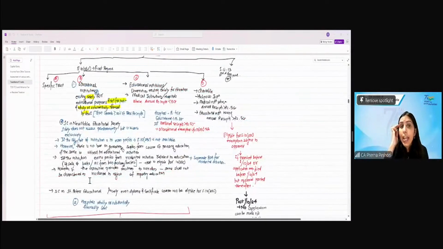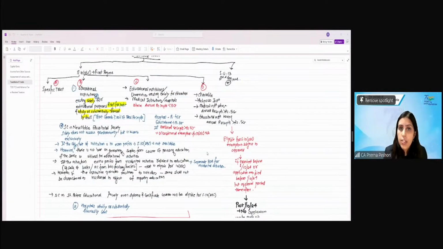Third is the institute universities existing solely for education or medical institutions or hospitals, if they are not financed by the government, if they are not wholly or substantially financed by government, then the condition for them is that their annual receipt should be less than 5 crore. This annual receipt condition is a combined threshold for both educational institution as well as hospital. So let's say if I'm running a hospital as well as a medical college, then the combined receipts of both should not cross 5 crore.